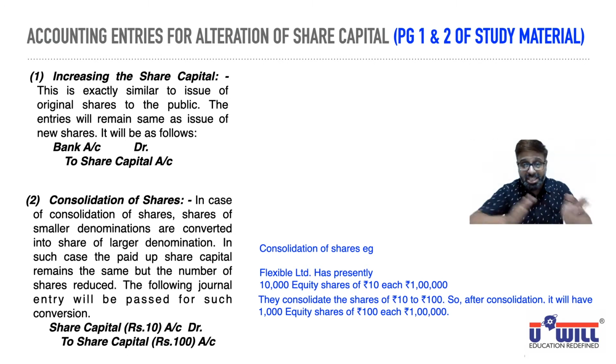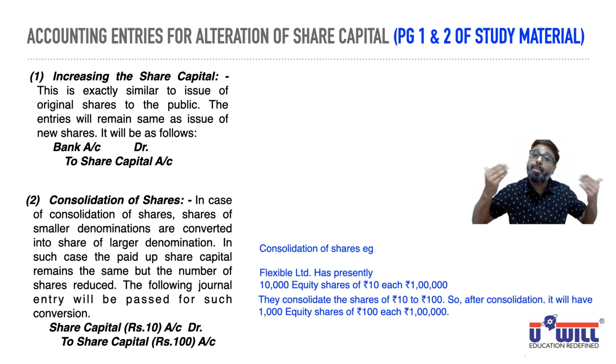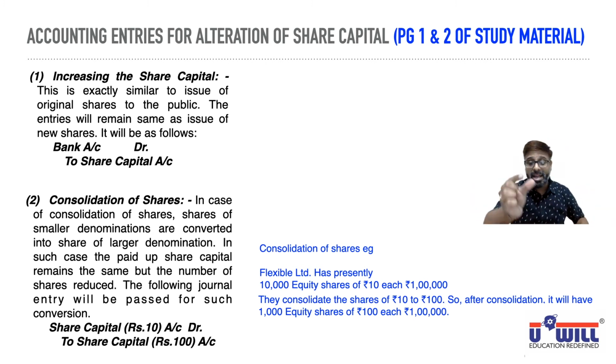Alteration means changes in the share capital, but still the share capital remains the same. From 10, you make the face value 100. From 10,000, you make the number of shares 1000. But still, share capital remains 1 lakh only. This is called alteration, consolidation of shares. Thus, total share capital remains same.